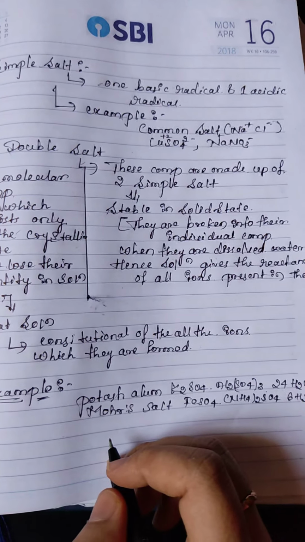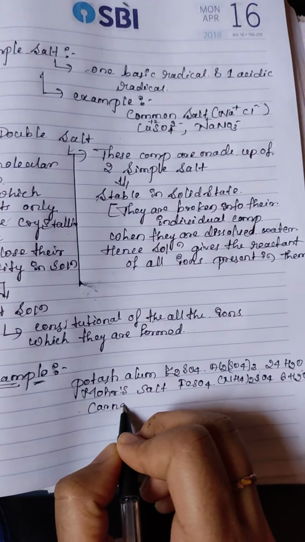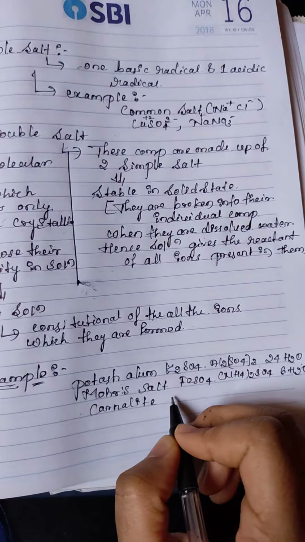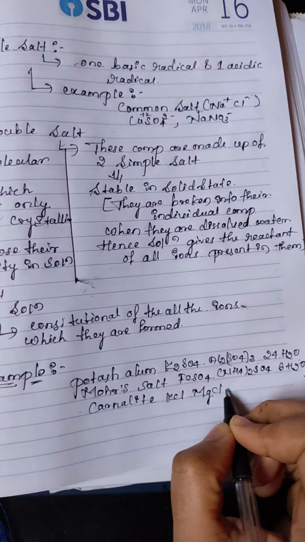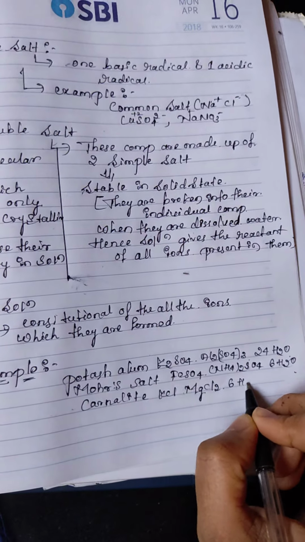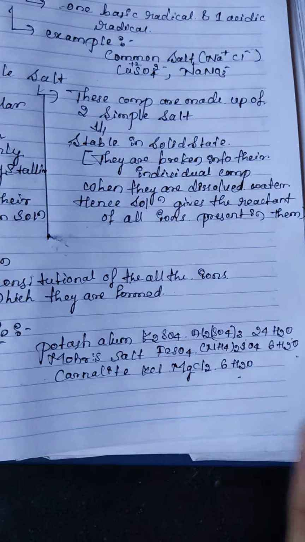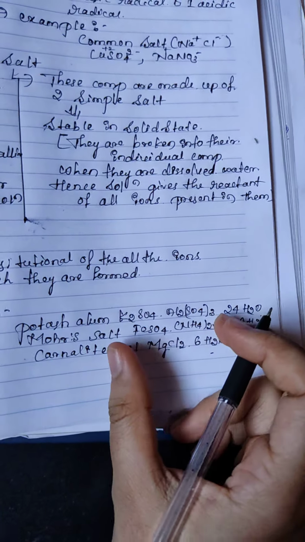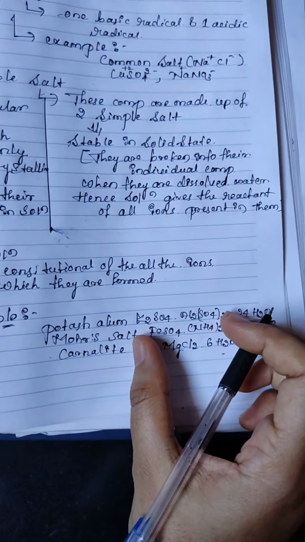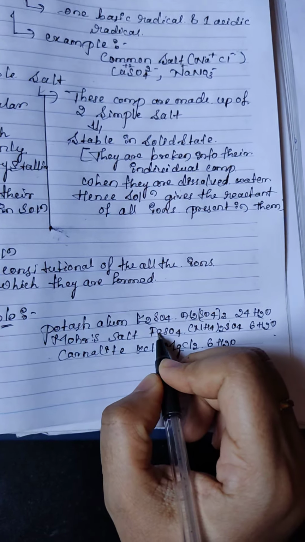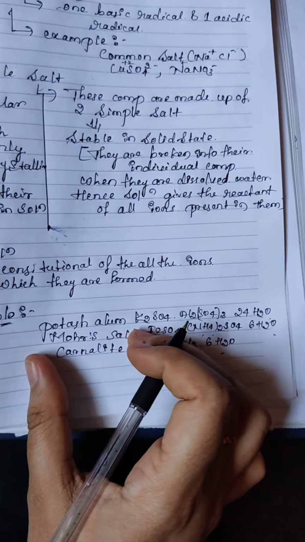Next one is carnallite. Formula: KCl, MgCl2 and 6 water molecules. Look at Mohr's salt and carnallite: two simple salts combine and form one salt. This is called a double salt. FeSO4 and (NH4)2SO4 combine, and one salt is formed.